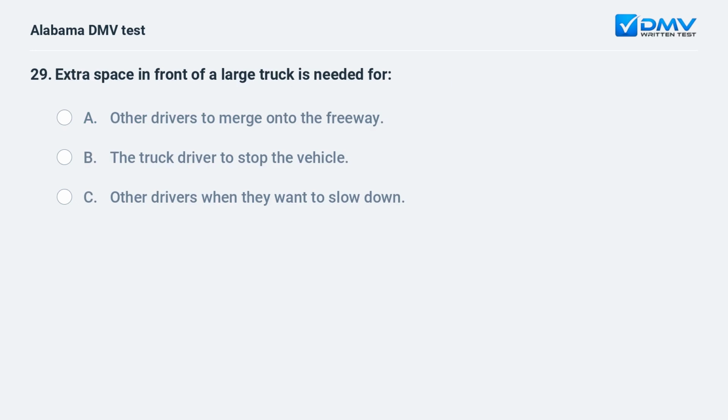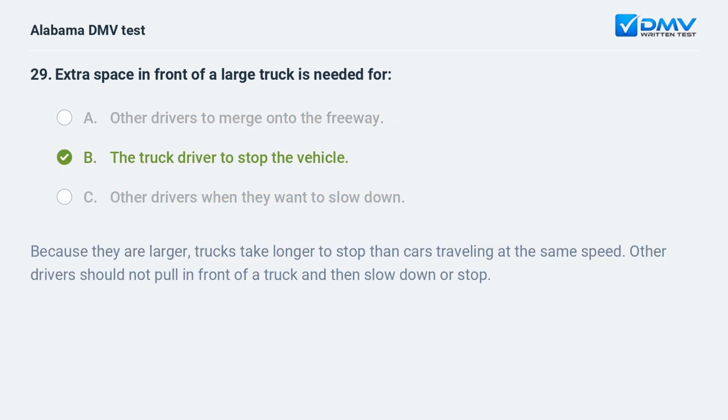Extra space in front of a large truck is needed for: A. Other drivers to merge onto the freeway. B. The truck driver to stop the vehicle. C. Other drivers when they want to slow down. B. The truck driver to stop the vehicle. Because they are larger, trucks take longer to stop than cars traveling at the same speed. Other drivers should not pull in front of a truck and then slow down or stop.